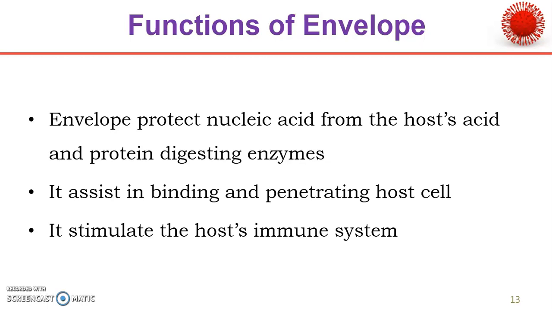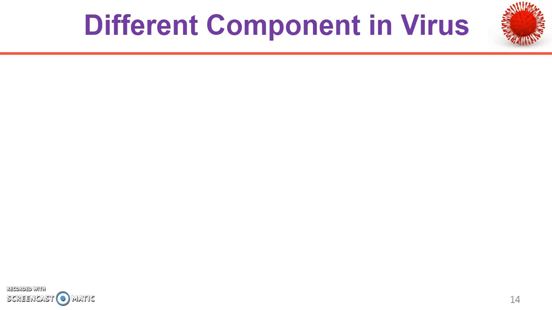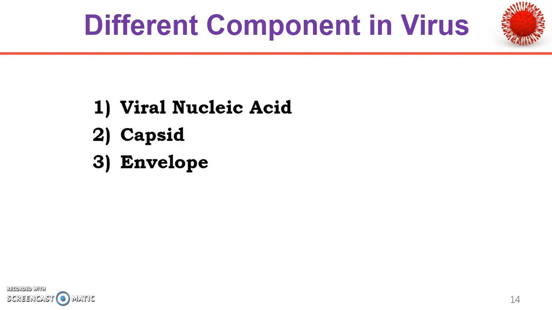In this video, we have discussed the different components present in viruses. First is the viral nucleic acid, of which there are two types: RNA viruses or DNA viruses. Second is the capsid, which is the proteinous coat, and last is the envelope, which is not present in every type of virus. The envelope is nothing but a lipoprotein covering the capsid containing the viral nucleic acid, either DNA or RNA.